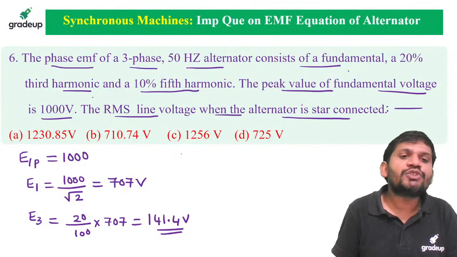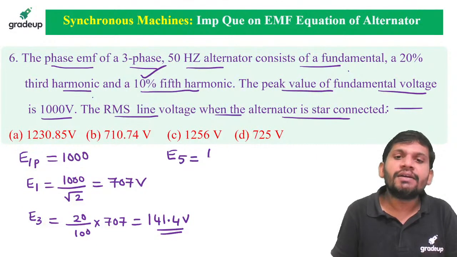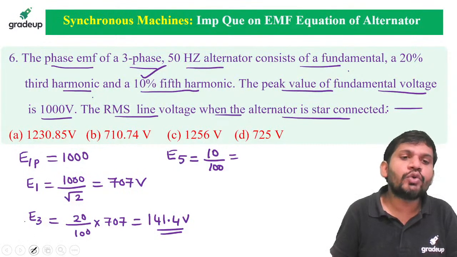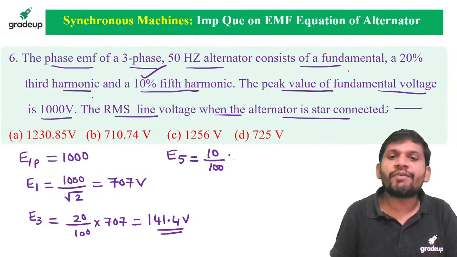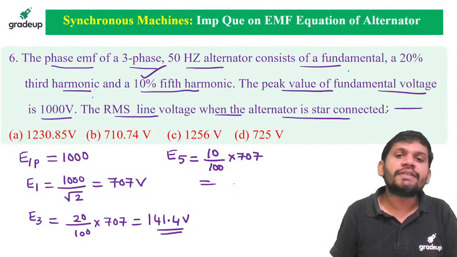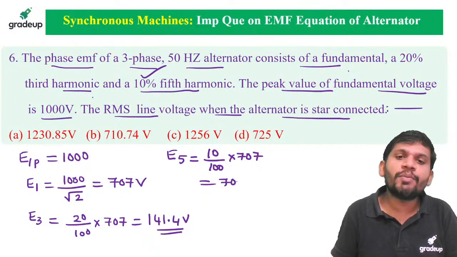Yes. The next one is the fifth harmonic. The fifth harmonic is 10%, that is 10 by 100 into 707 volts. How much can we get, students? This is 70.7 volts.